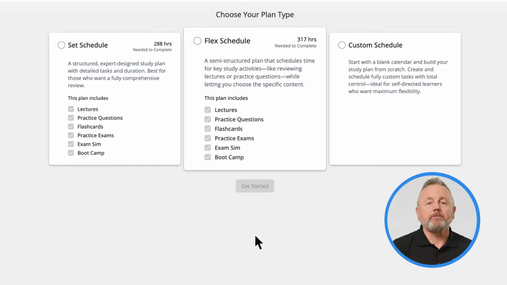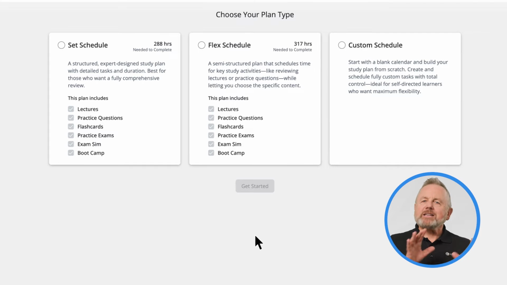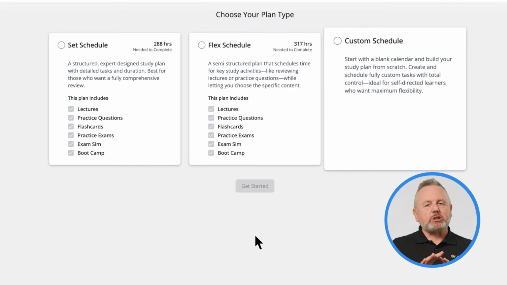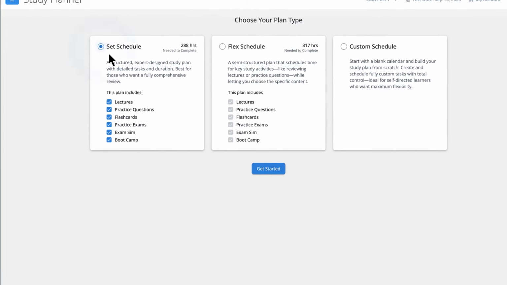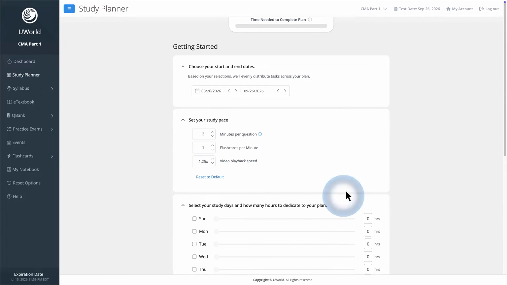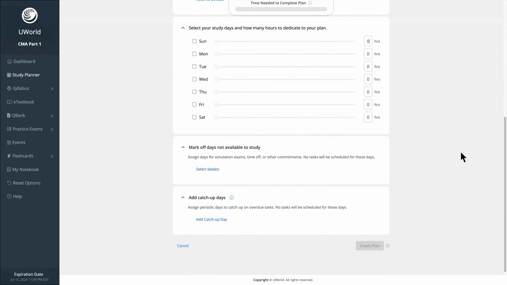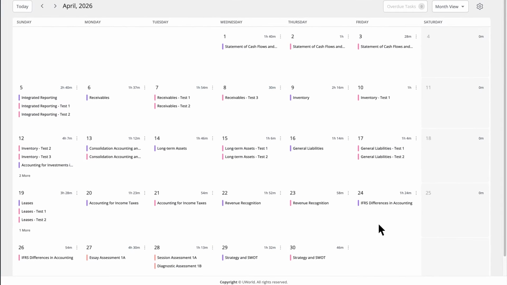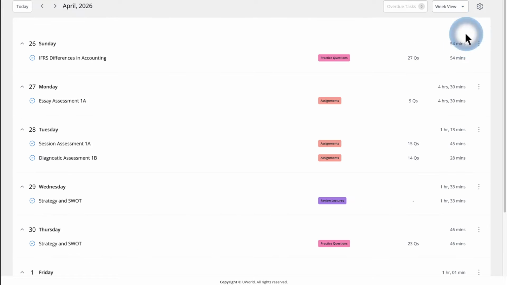Finally, there's the custom schedule that gives you the freedom to start from scratch, to set up your plan, enter your start and end dates, choose your study pace, and put in your approximate availability until the progress bar at the top of your screen turns green. When you're ready, click Create Plan and start studying. It's that easy. Track your assignments in a daily, weekly, or calendar view and simply click on a task to start it.